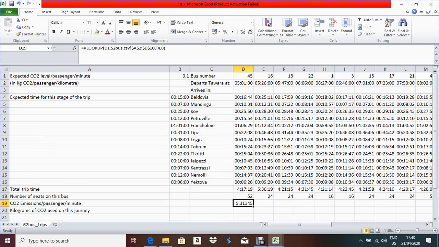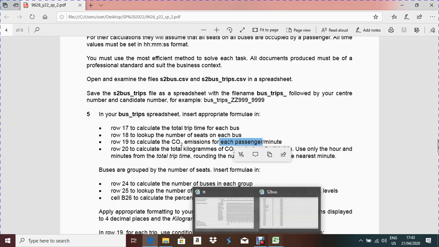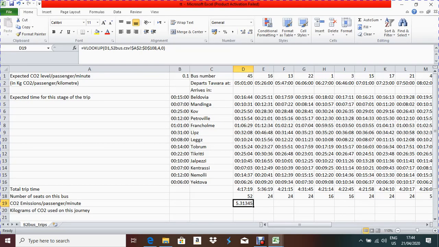Now what type of value will I get after writing the formula? Press enter. I'll get the carbon dioxide emission for this bus, but in the question paper they are asking for each passenger, right? For each passenger. So one more thing you have to do in this formula: divide this value by the total number of passengers, then you will get the carbon dioxide emission for each passenger.